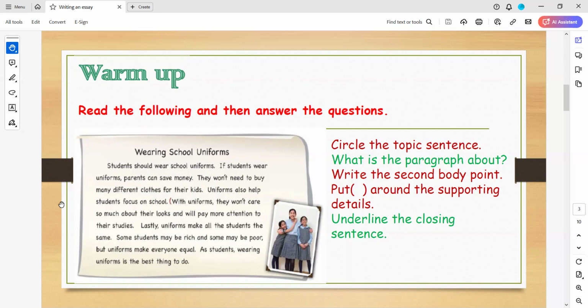Wearing school uniforms. Students should wear school uniforms. If students wear uniforms, parents can save money. They won't need to buy many different clothes for their kids. Uniforms also help students focus on school. With uniforms, they won't care so much about their looks and will pay more attention to their studies. Lastly, uniforms make all the students the same. Some students may be rich and some may be poor, but uniforms make everyone equal. As students wearing uniforms is the best thing to do.